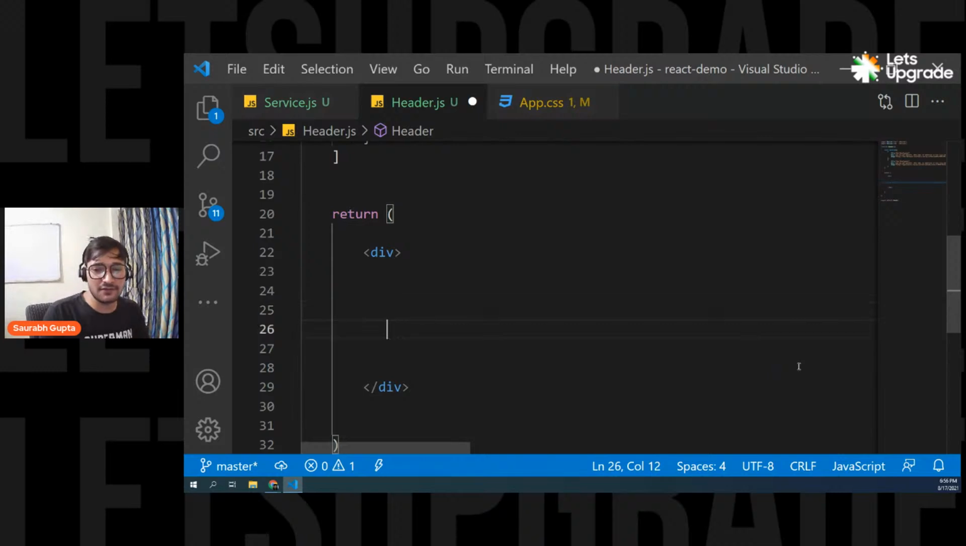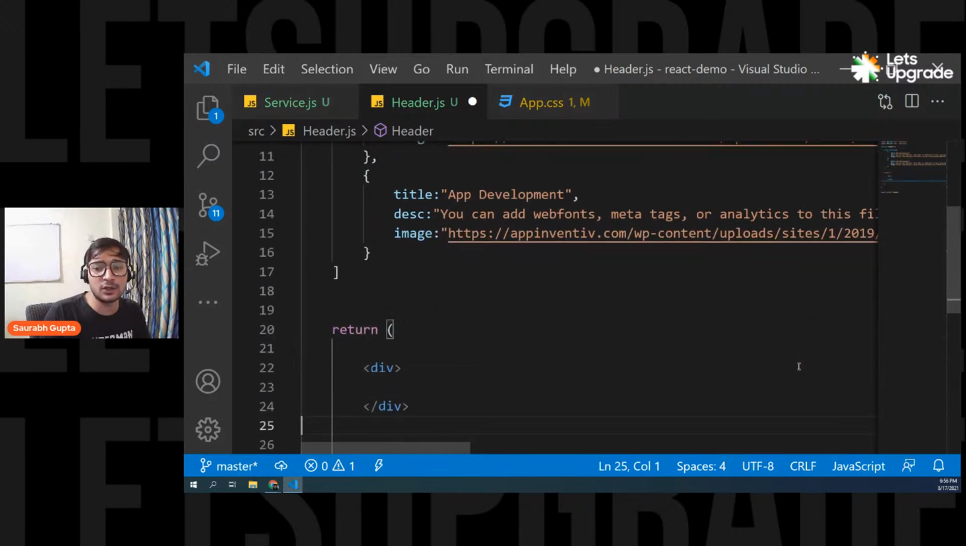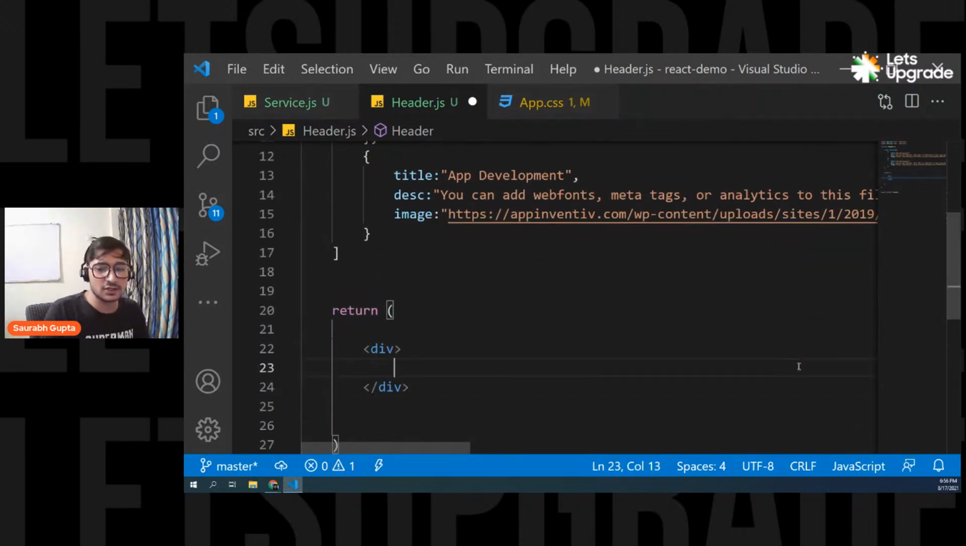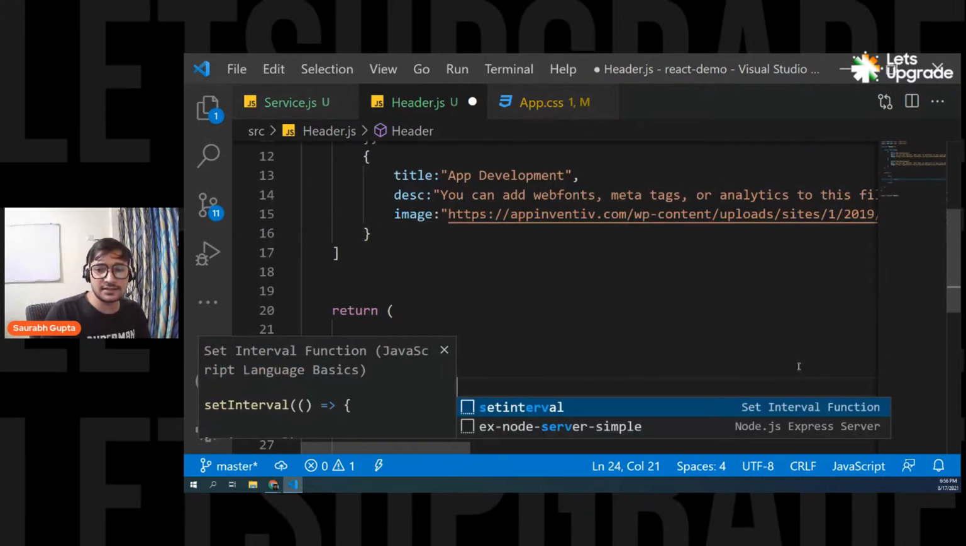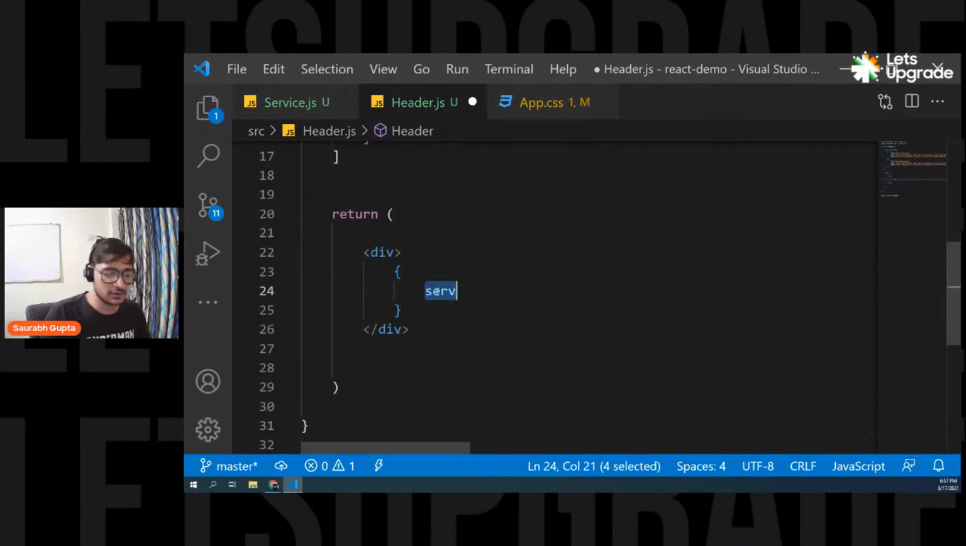So let's do it. Guys, are we understanding? Now I have prepared the data, and now let's loop it and generate two cards because we have two data items. So again, we need to write JavaScript. So again, we need curly braces. So put the curly braces and write the array that you have. Our array name is what? Services. So let's put services dot map.